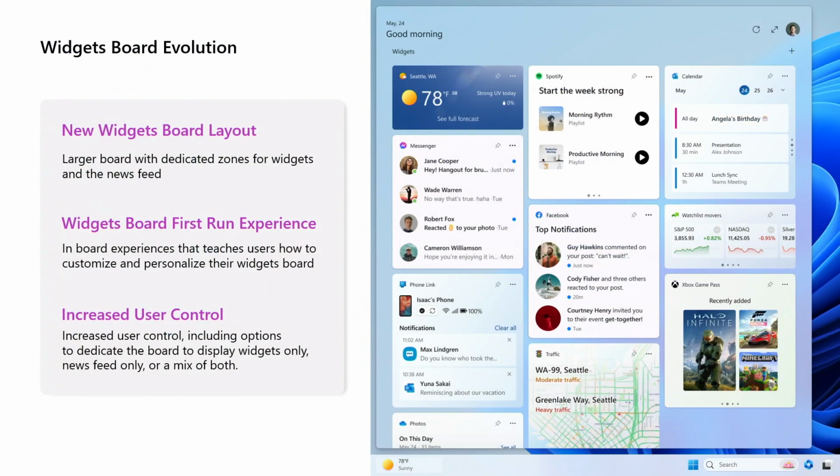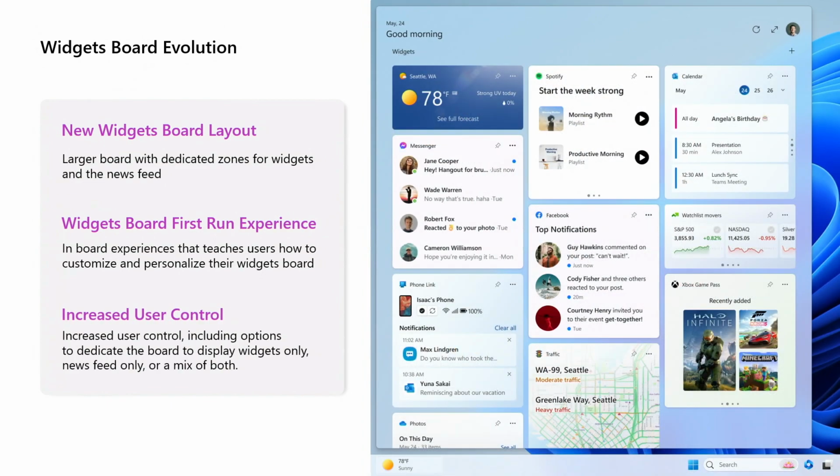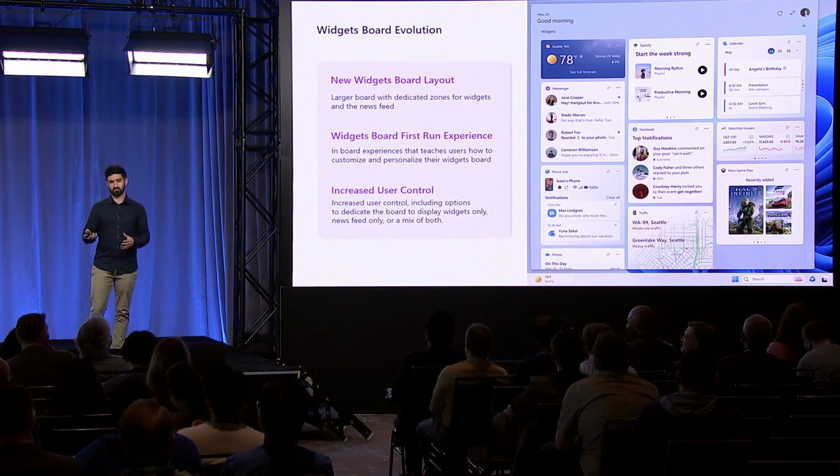And finally, later this year, we're going to have the ability for users to fine-tune their widgets board to show only widgets. Users will have the choice to show only widgets, only news, or a mix of the two.